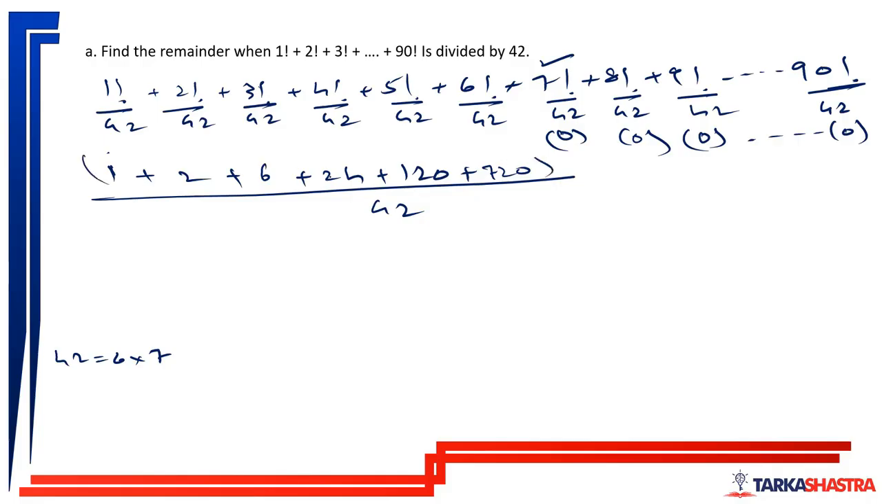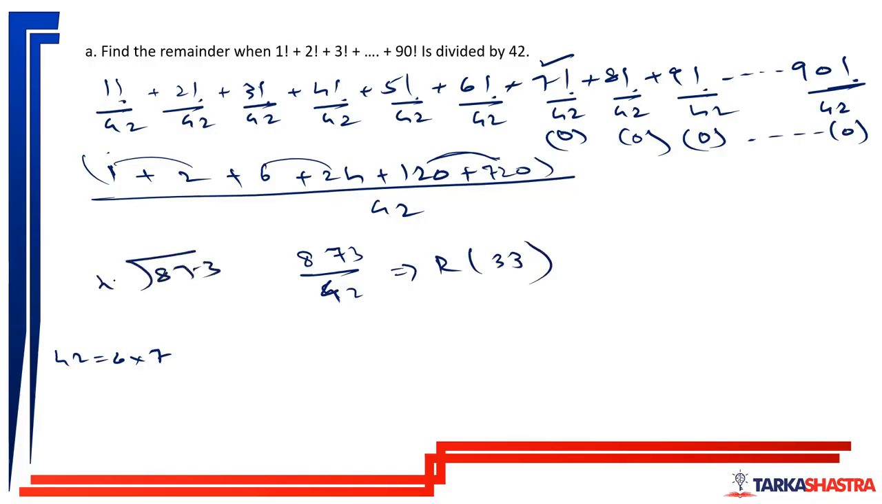So 1 plus 2 plus 6. So 720 plus 120 is 840. 840 plus 30 is 870. 870 plus 3 is 873. Divided by 42. 873 divided by 42 will leave a remainder of 33.